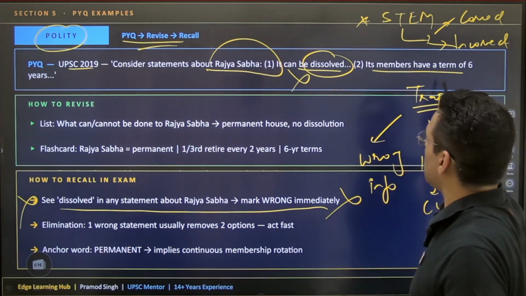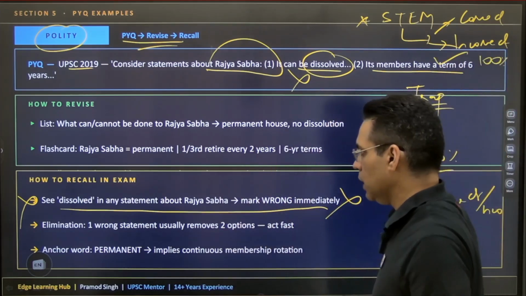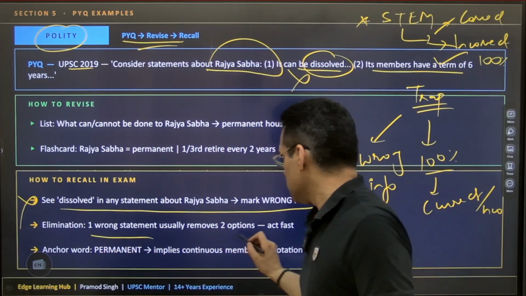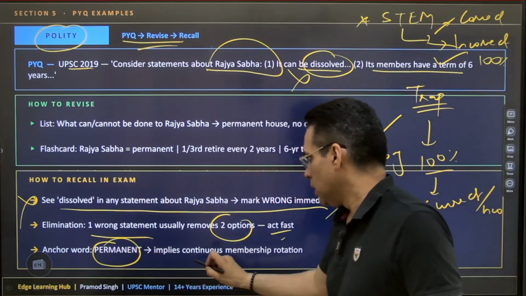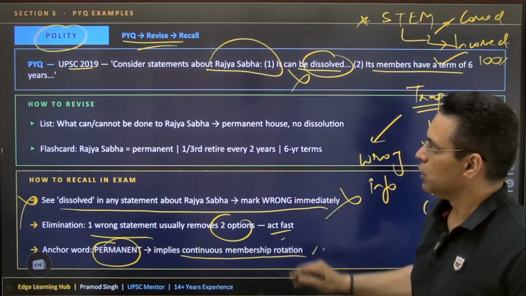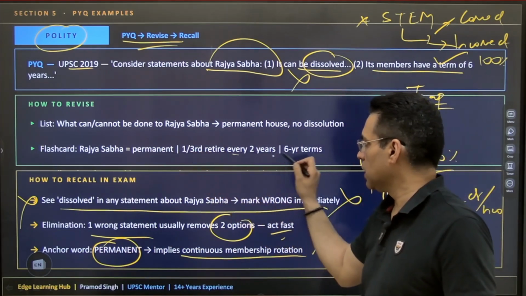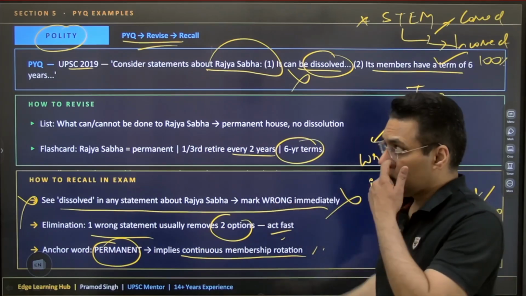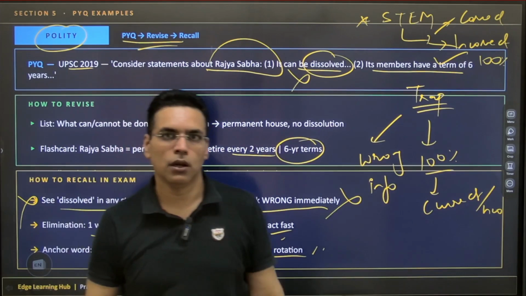Its members have a 6-year term. This is right, so 100% correct. So eliminate one, usually two options, and act fast. Remember, permanent implies continuous member rotation. You know that in Rajya Sabha one-third of members retire every 2 years, with a 6-year term. This is how you eliminate options using your understanding and common sense knowledge.